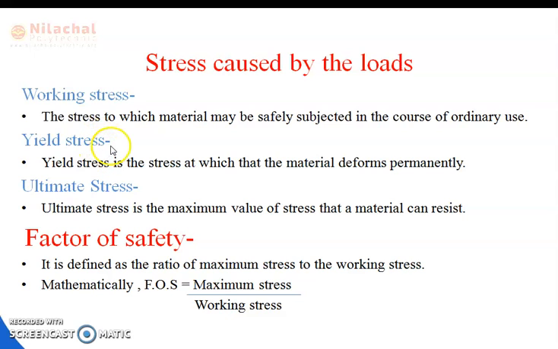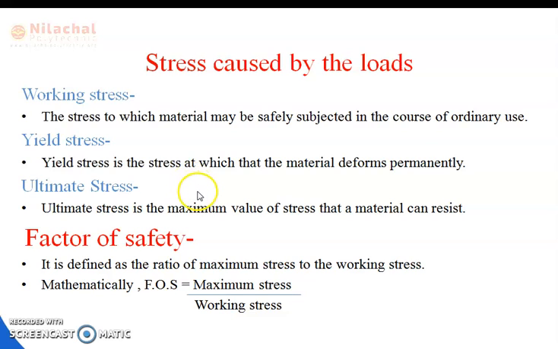The next stress is yield stress. Yield stress is the stress at which the material deforms permanently. It means the point at which the strain increases at a faster rate for any increase in stress is known as the yield point. Every material or machine component has a yield point, where we increase the load or the stress, and the corresponding stress is known as yield stress.